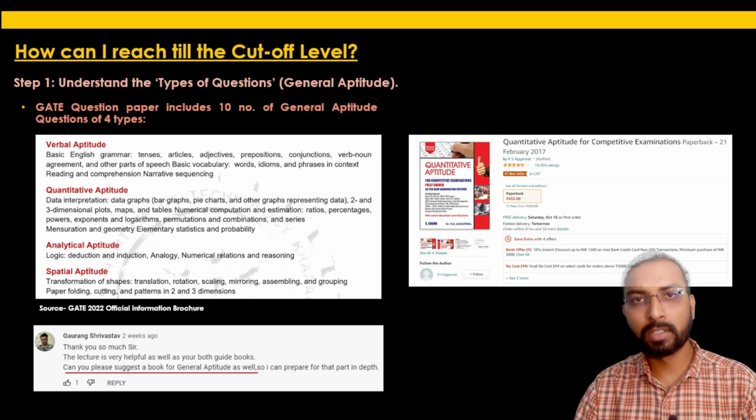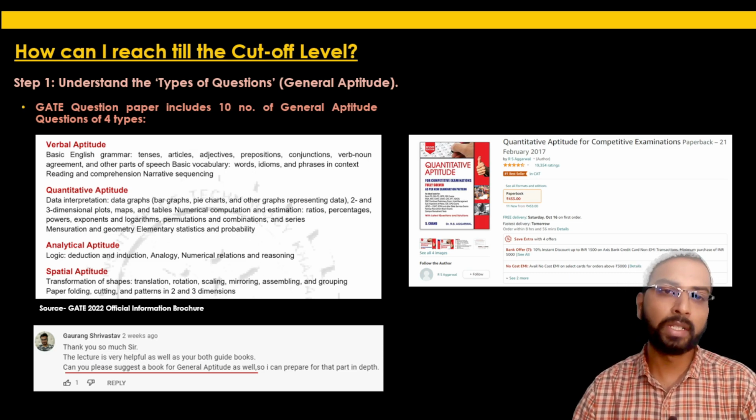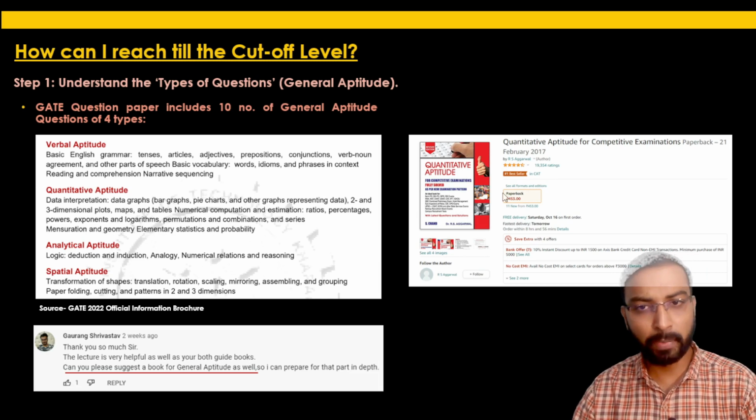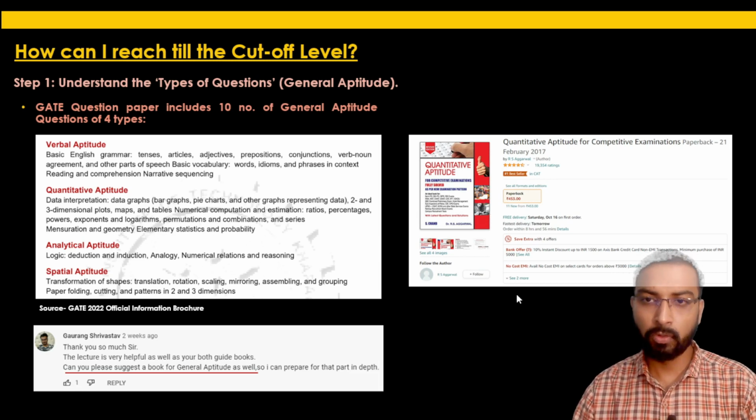This is a very famous book for the general aptitude section. I think most of the topics mentioned in the brochure for the general aptitude section have been covered in this book. So if you want to prepare for the general aptitude section also, you can definitely refer to this book. It includes all the topics, and it is thoroughly solved. So this book will definitely be helpful.